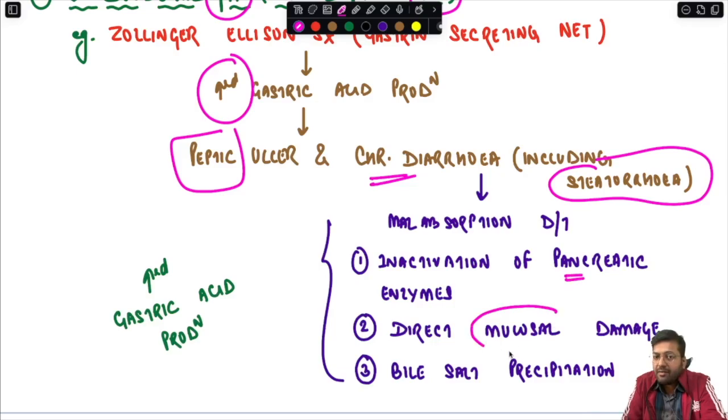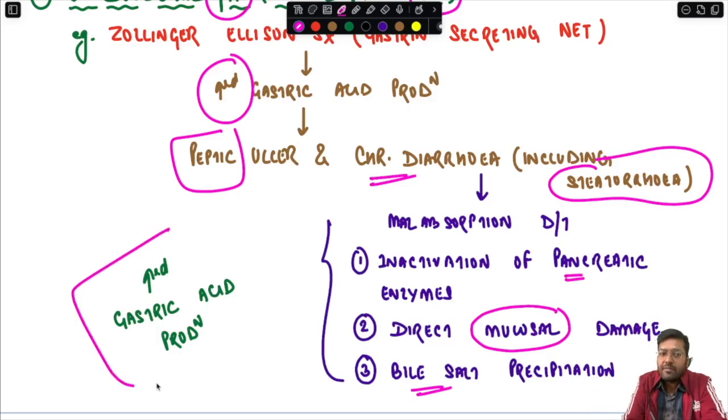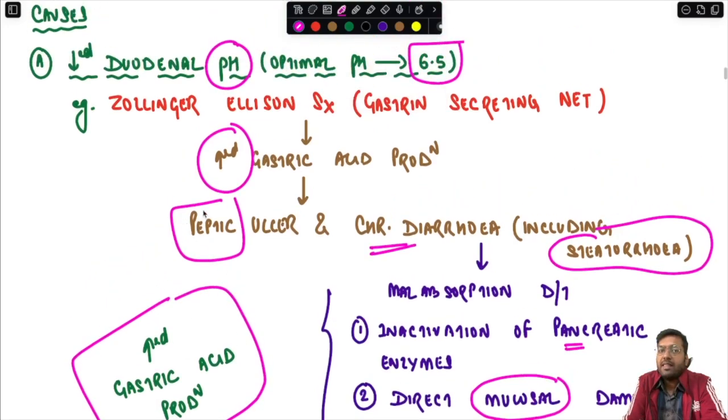Secondly, there is direct mucosal damage by the acid. And thirdly, the bile salts in the acidic medium precipitate, so they are not able to help in fat processing. All these three factors are because of excessive gastric acid production in Zollinger-Ellison syndrome. So in this condition, you will see chronic diarrhea including steatorrhea. Especially steatorrhea, that is fat malabsorption, is very predominant in this condition.